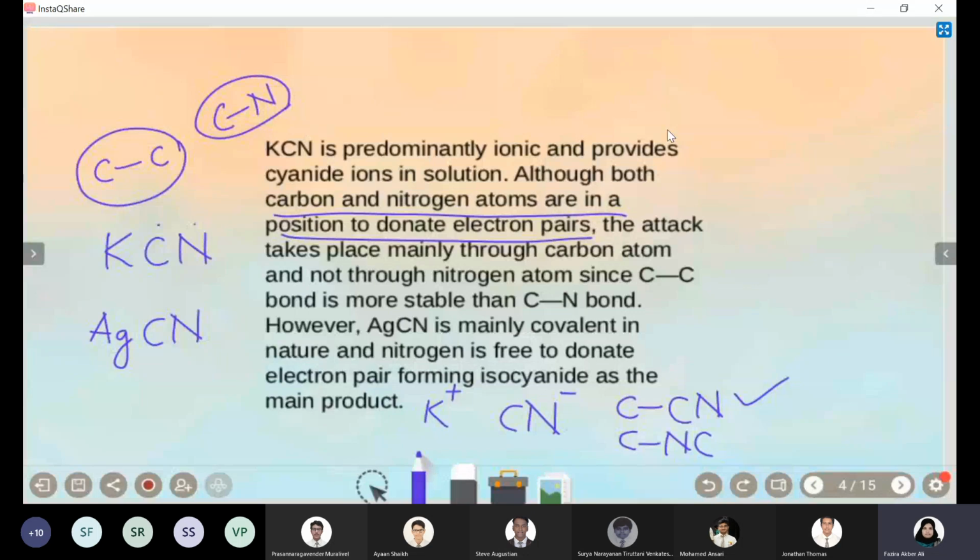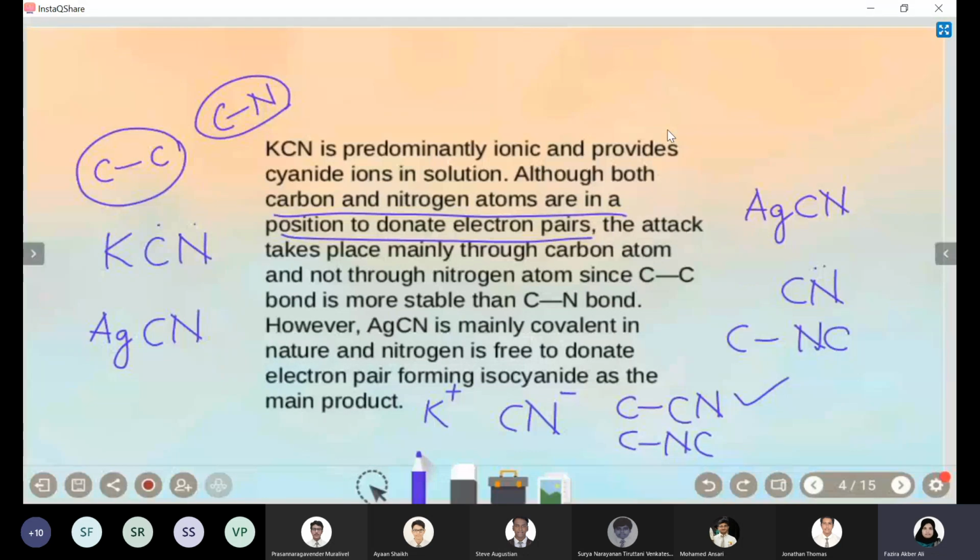But when you look at AgCN, what happens? Here it is covalent in nature, so both can equally make bonds with the carbon atom. But nitrogen, because of its lone pair, will favor making the bond with the carbon of the organic part. So that means it will form the isocyanide, carbon then NC. One of the important questions they usually ask is to complete the equation.